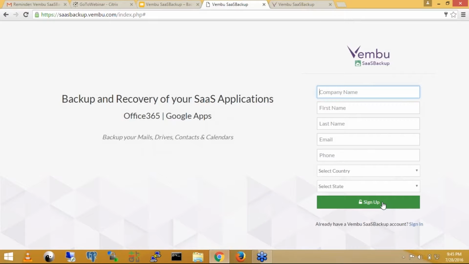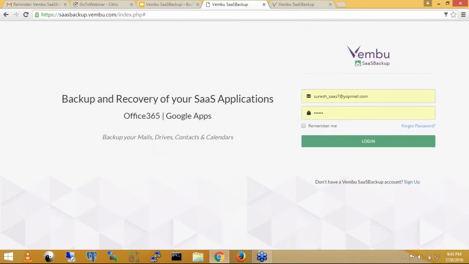A mail will be sent to the email you provided for sign up. Then you need to set the password on the sign-in page, then provide your email and password and log in to your product.